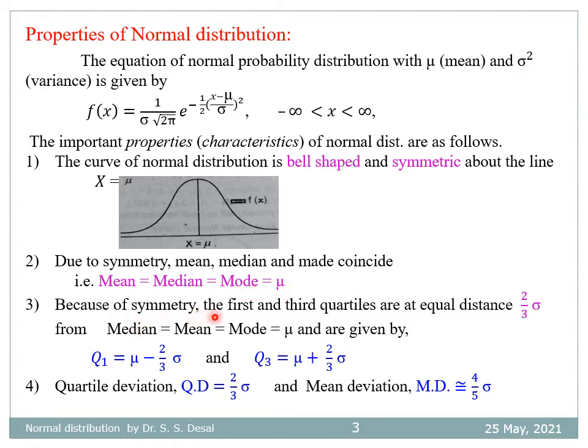Because of symmetry, the first and third quartiles are at equal distance, that is 2 by 3 into sigma, from mean mu, and therefore Q1 is equal to mu minus 2 by 3 sigma, and Q3 is equal to mu plus 2 by 3 sigma. Again, quartile deviation QD is given by 2 by 3 sigma, and mean deviation MD is given by 4 by 5 sigma.